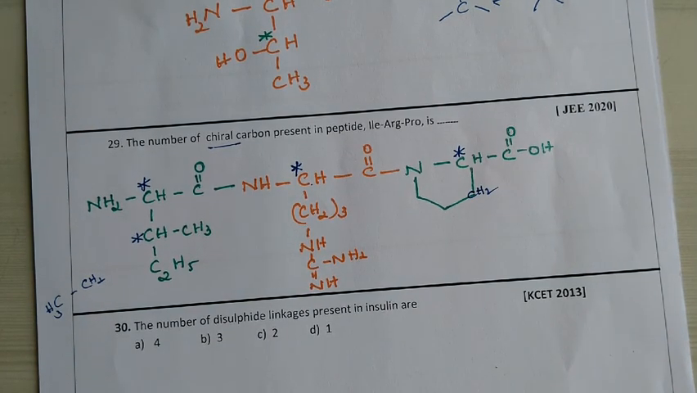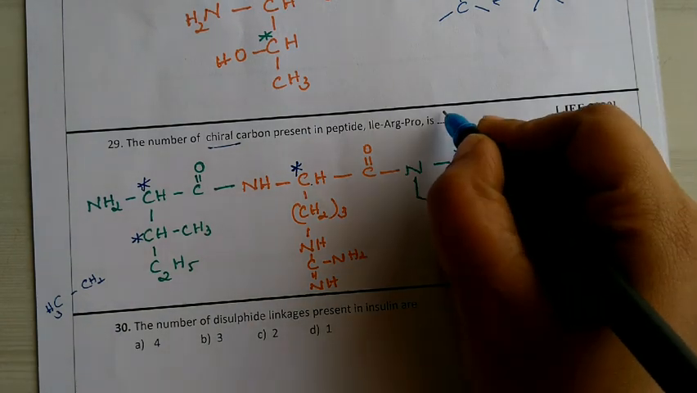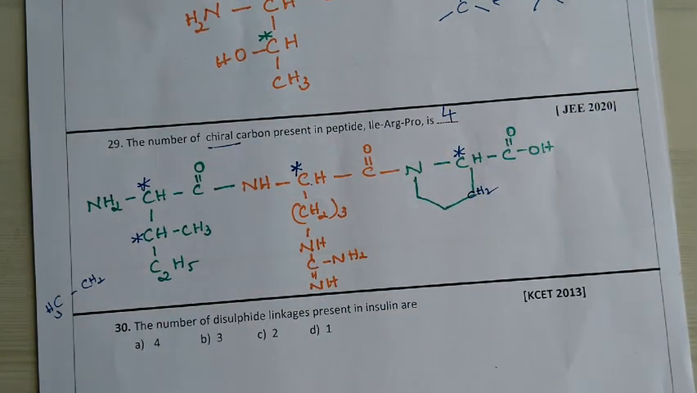So how many chiral carbons are present? You can count there. We have 4 chiral carbon atoms present in our compound. So the answer is 4. We can write the answer as 4 there.